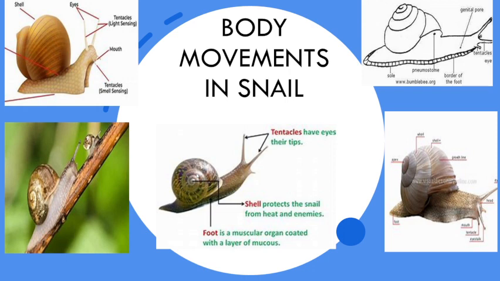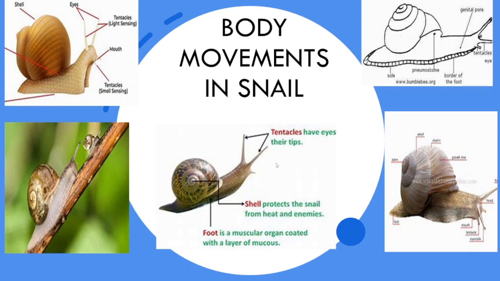Okay, that helps to drag its body forward. Understood, children? Up to here all of you understood? So today you learned about the movements in birds, snail, cockroach, and snake, and even earthworm. Clear? Now from this topic, I will give some questions.